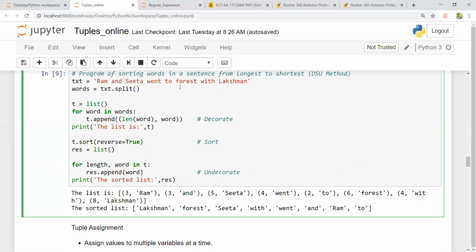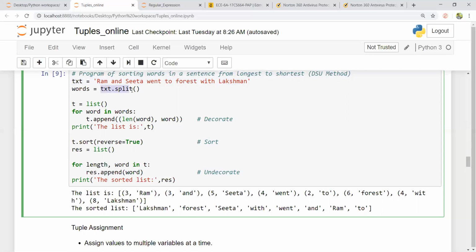So how do I do it? I follow decorate, sort, and undecorate. Initially, I would create a list of tuples. Then I would sort, because as you're seeing, tuple elements can be compared. And then I undecorate just by arranging the words according to descending order. You call it undecorate. Let us go line by line. So this is the text.